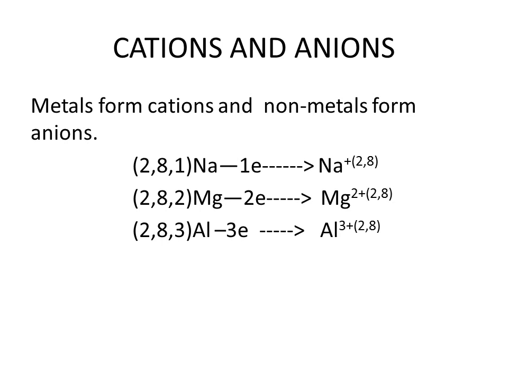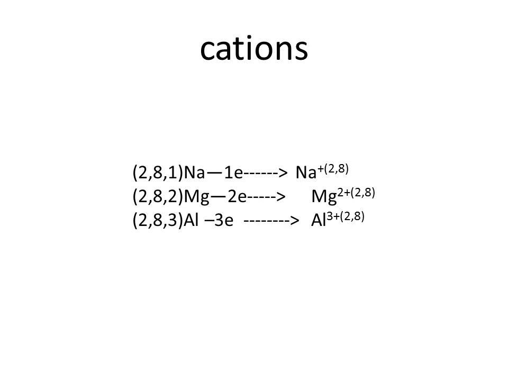Usually in a chemical reaction, metals lose their electrons and form positively charged ions, or cations. So usually metals form cations. Let us see the example. Let us see the formation of cations.